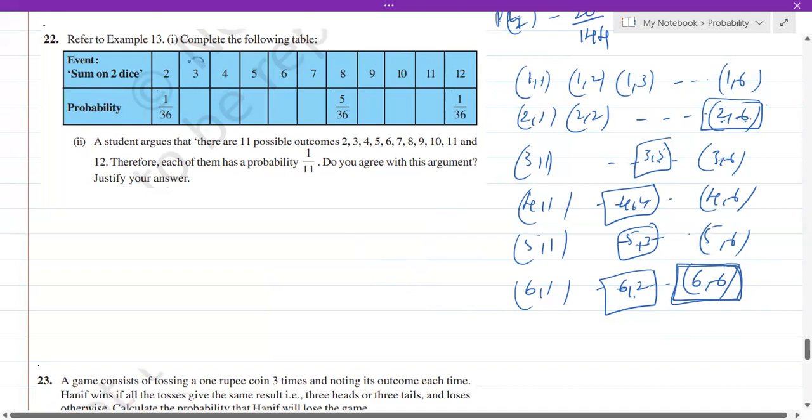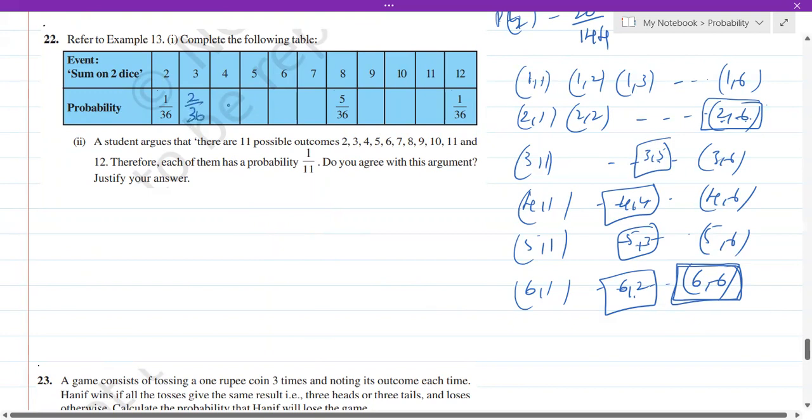That is, the sum on the dice should be 3. If you add the numbers, you should get 3. That is possible. One case is 1 comma 2. If you add 1 and 2, you get 3. Or let's say 2 comma 1, you get 3. Is there any other possibility? No, isn't it? So you don't have any other possibility. There are only 2 cases out of 36. So we write it here as 2 out of 36.